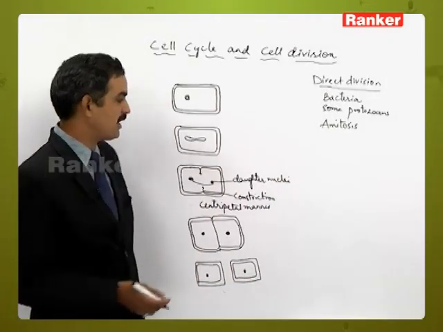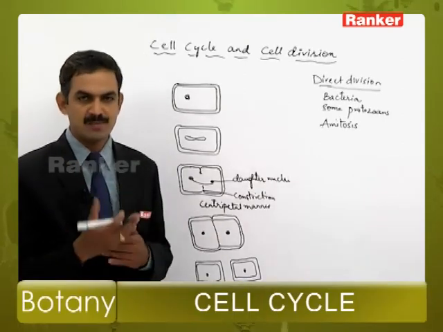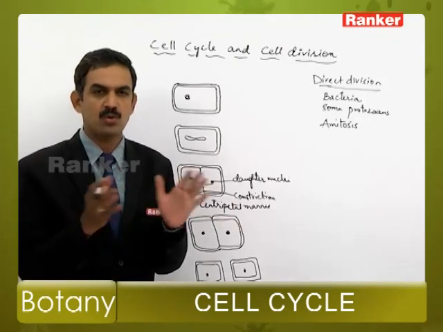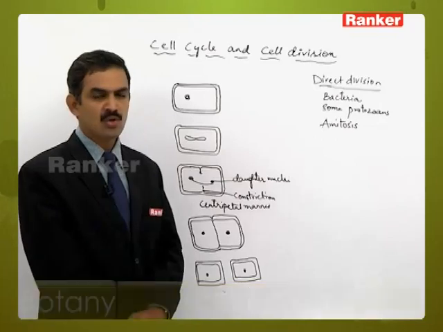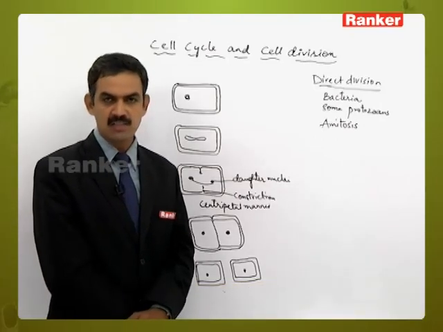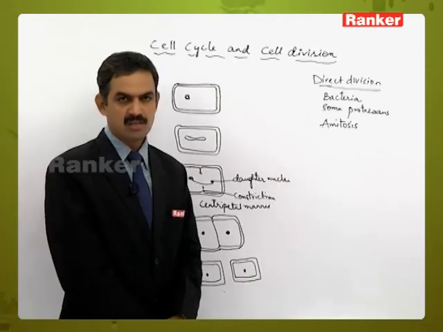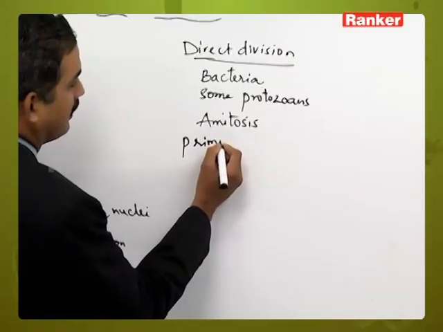So the nucleus is first elongated and divided, and later the cytoplasmic contents are also divided and distributed between the two daughter organisms. This type of division, where there is no spindle formation and the nucleus is divided directly, is called direct division or amitosis, which is considered to be the primitive type of division.